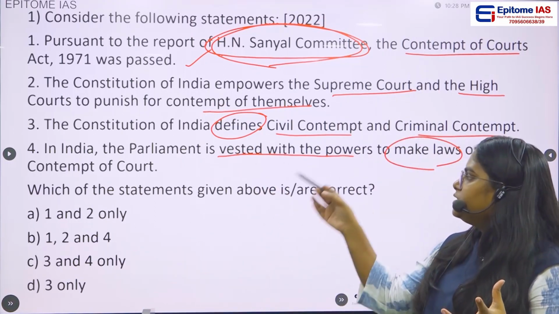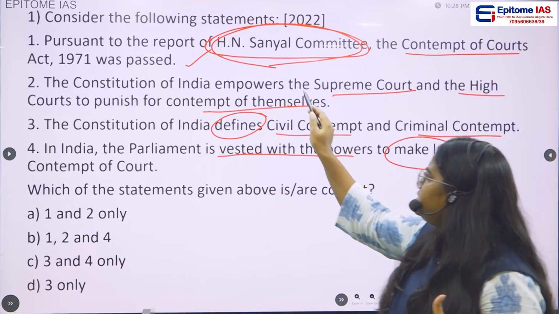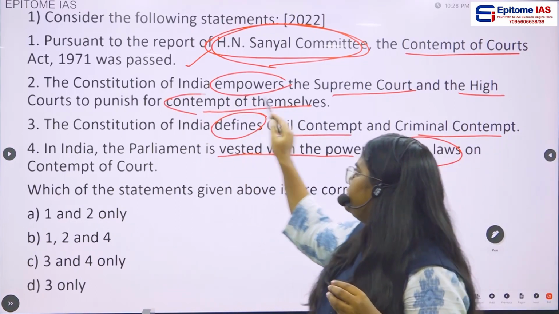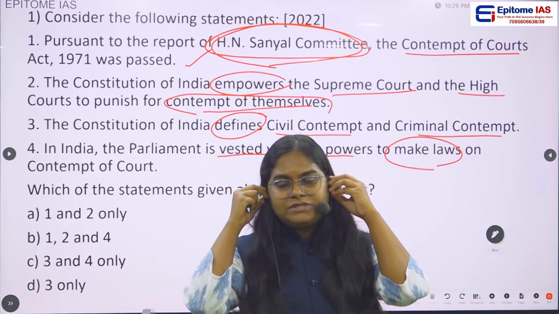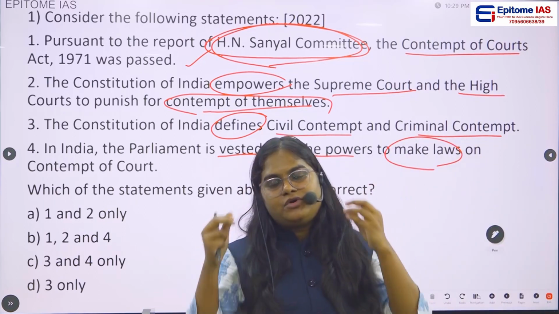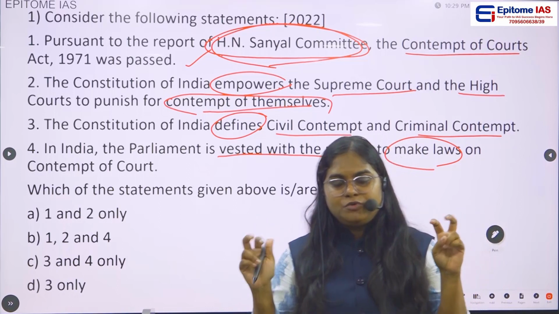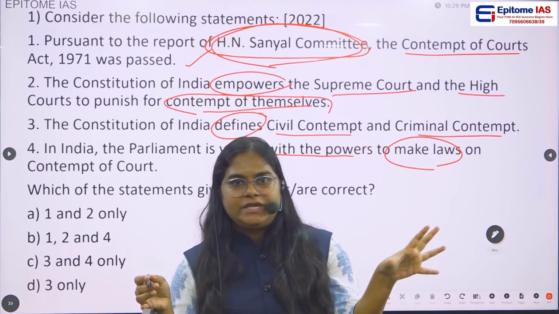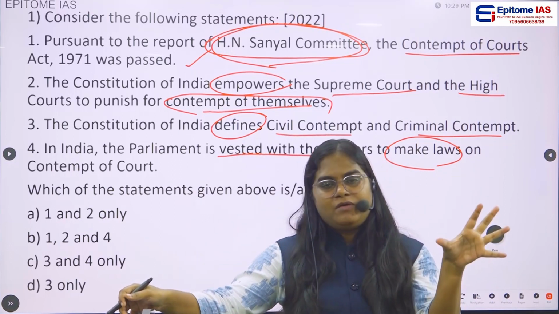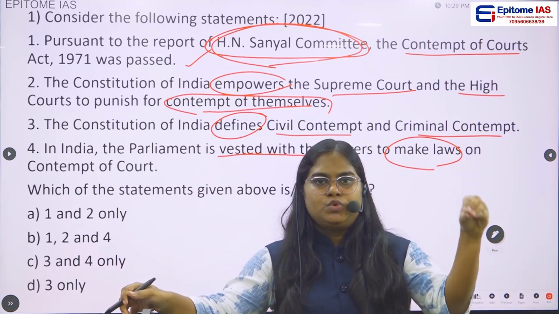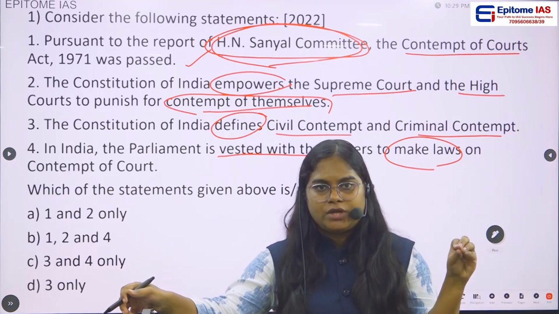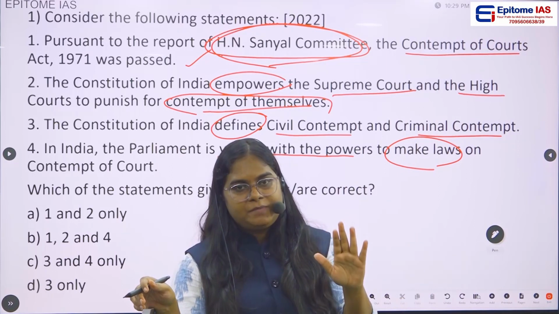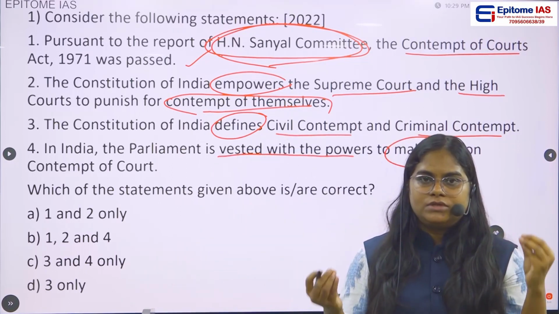Then statement 2, the Constitution of India empowers the Supreme Court and the High Court to punish for contempt of themselves. Whenever we are talking about the power to punish for the contempt, in case of the Supreme Court, yes, the Supreme Court has the power to punish those who are in contempt of the Supreme Court. The High Court also has the power to punish those who are in contempt of the High Court.